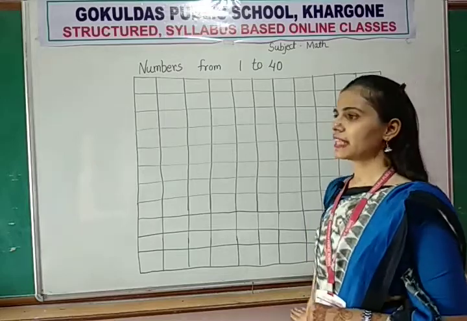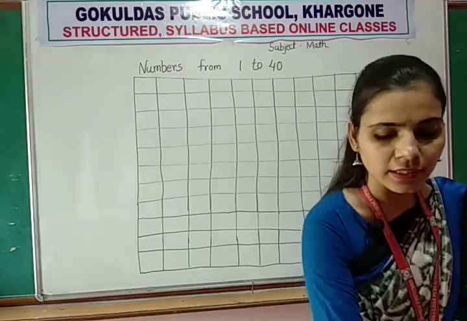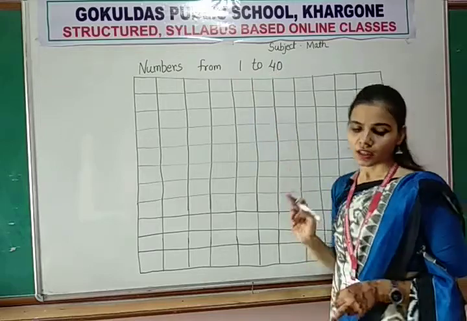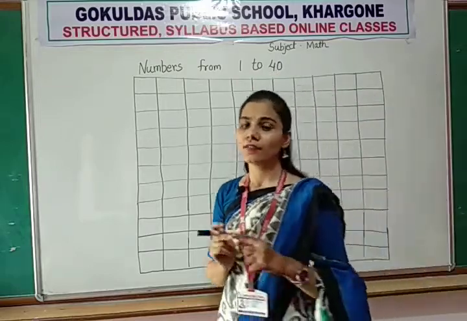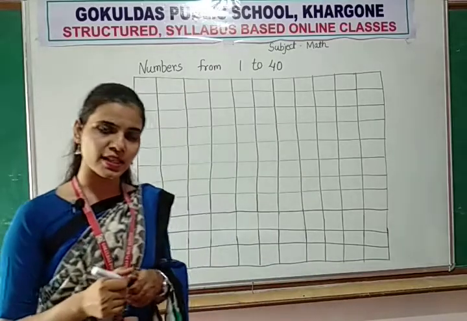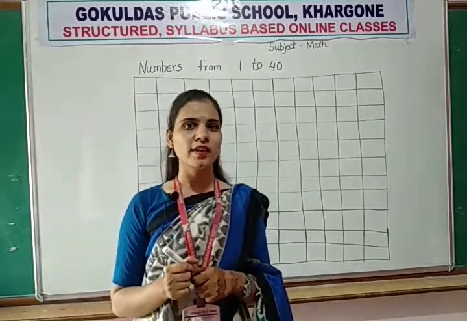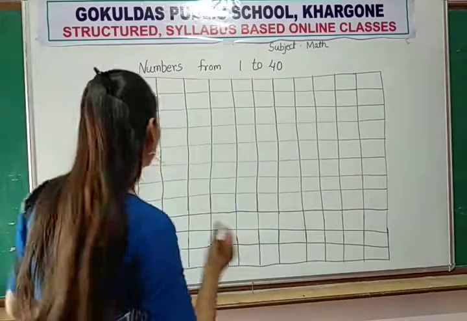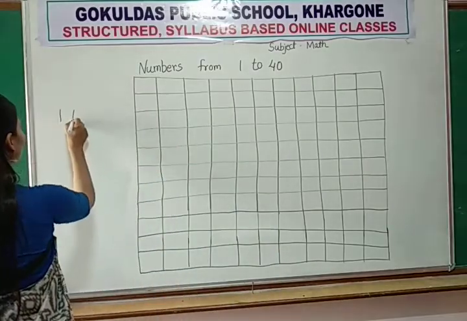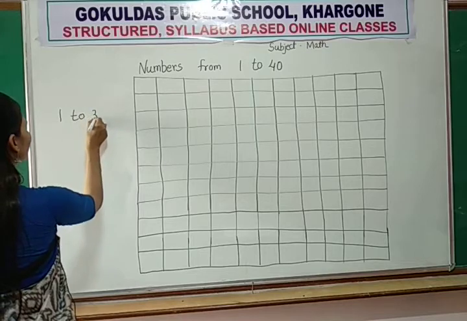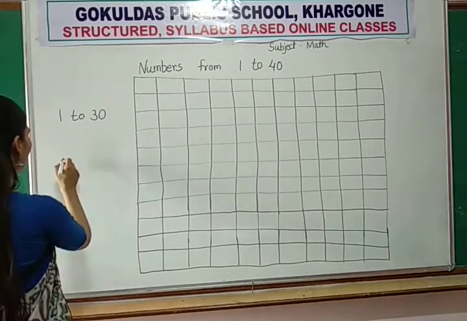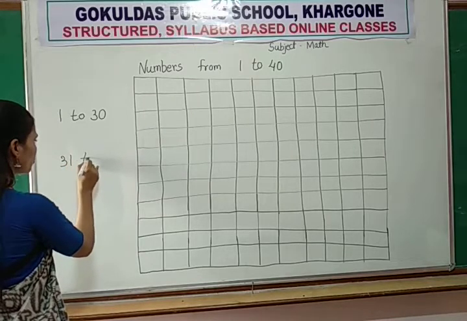In math period, we will learn numbers from 1 to 40. In your previous session, we learned numbers from 1 to 30, and in the previous lecture we learned 31 to 40 also.